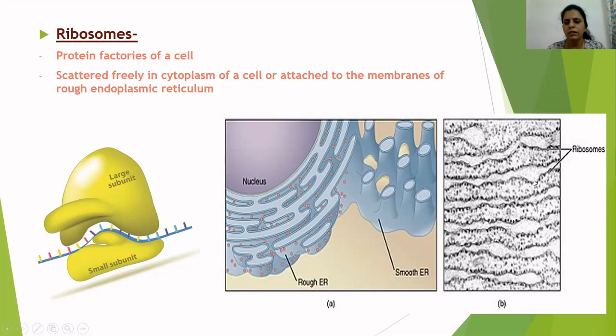This is a picture of rough endoplasmic reticulum taken under an electron microscope. These tiny black colored dots are all ribosomes. They are much smaller, so a clearer picture than this is very difficult to get. So these tiny dots are ribosomes.